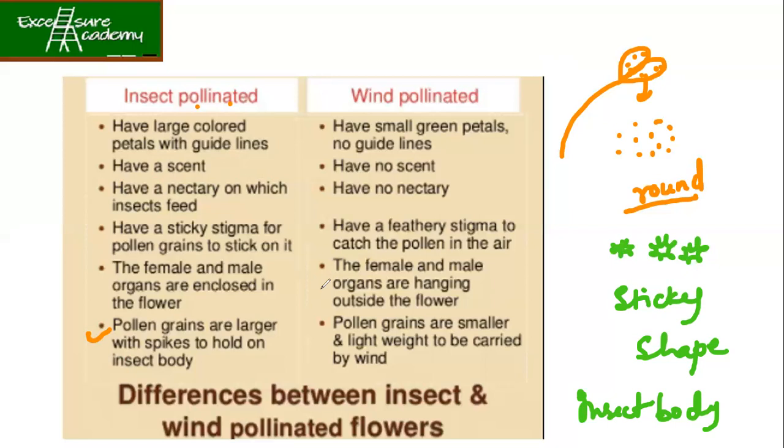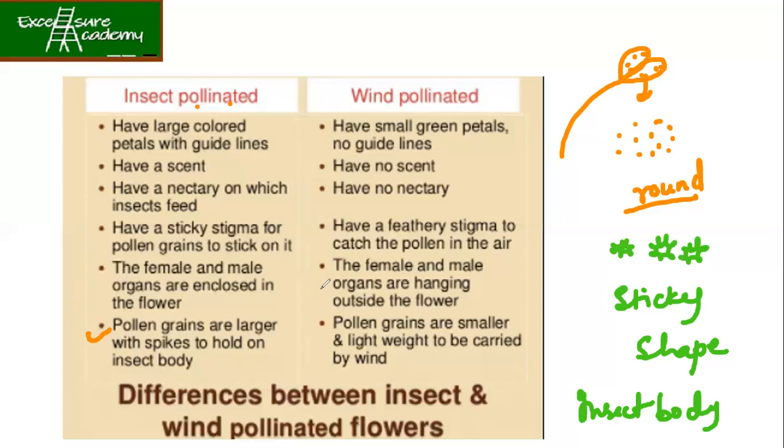Have a scent. Have a nectary on which insects feed. Have a sticky stigma for pollen grains to stick on it. The female and male organs are enclosed in the flower. The pollen grains are larger with spikes to hold on to the insect body. Okay, very good. So now all the points are clear to you.